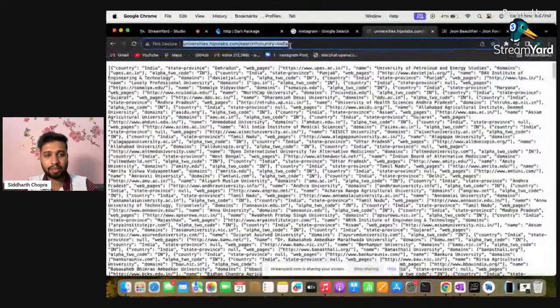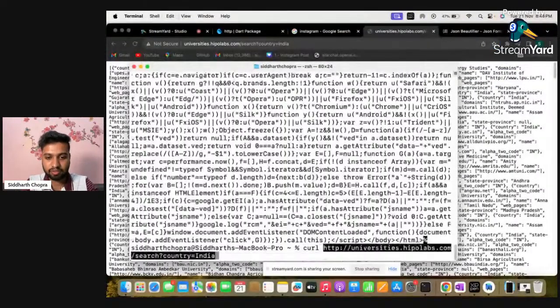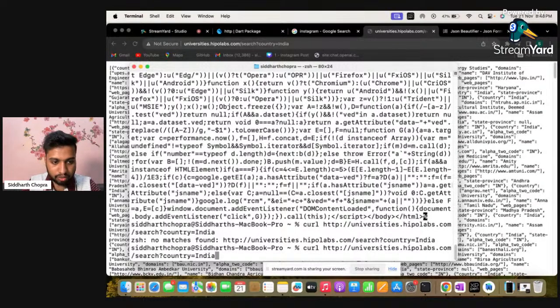And this is the same as I've already told, we can do the same with the curl command as well. So I've pressed the curl command, okay, curl, and okay, why is it not working?